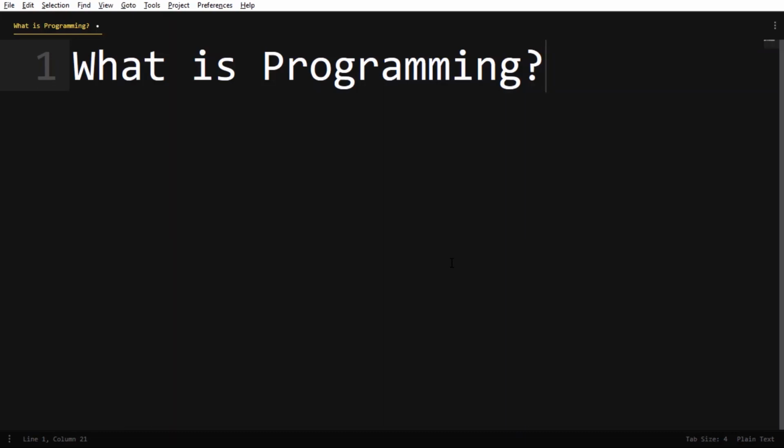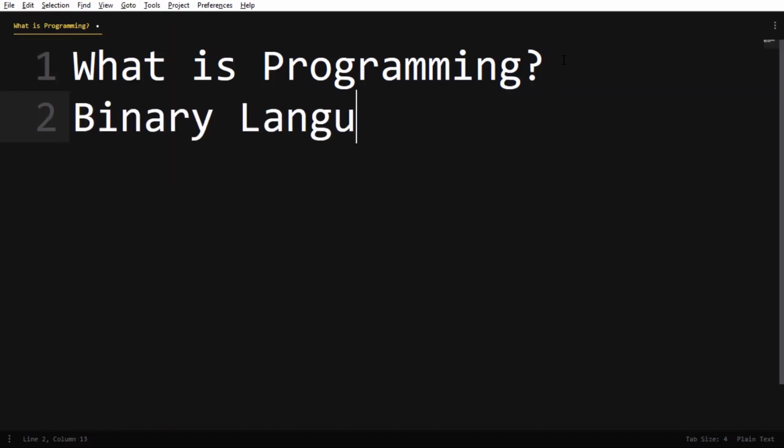Computers don't know this sentence or these words. What is programming? It doesn't understand that. It's in English, but it doesn't understand it. Even if I write it in Marathi or Hindi or French or Spanish or any other language, it will not understand that. It doesn't have the capability to understand. So what does a computer understand? It understands binary language.